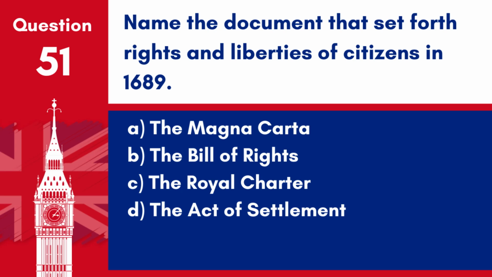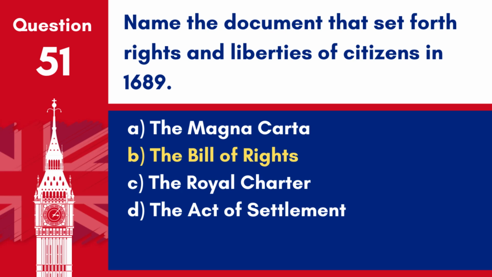Question 51. Name the document that set forth rights and liberties of citizens in 1689. A. The Magna Carta. B. The Bill of Rights. C. The Royal Charter. D. The Act of Settlement.